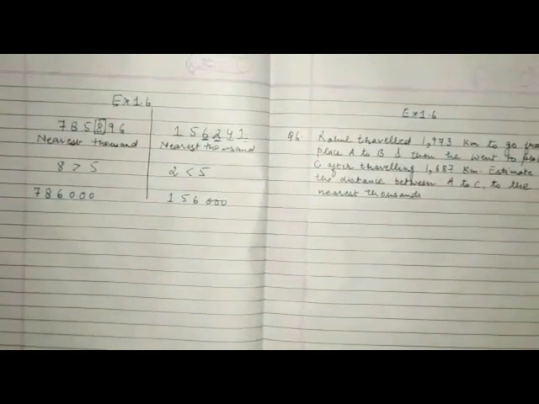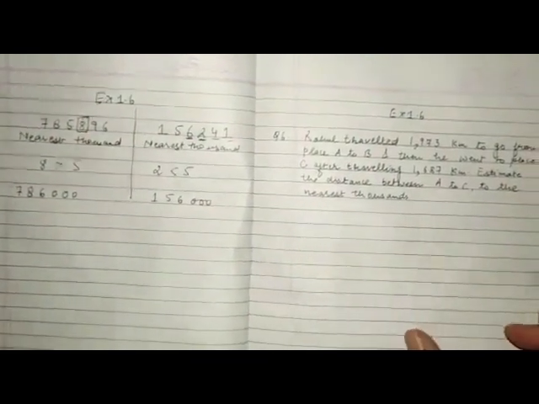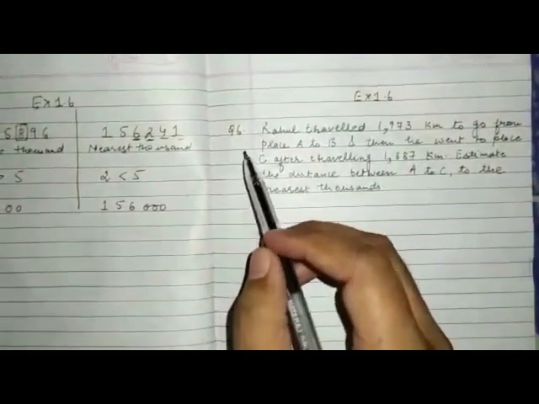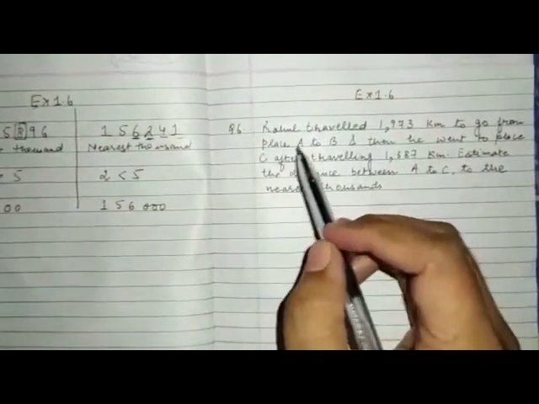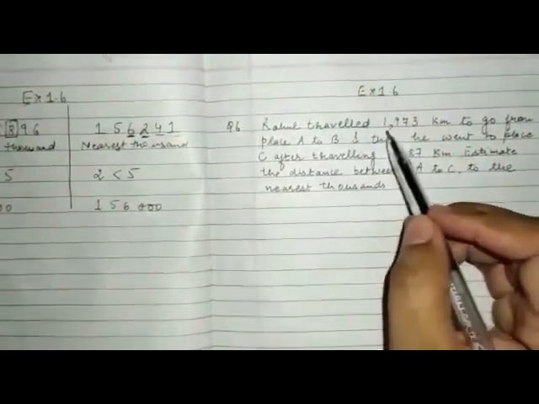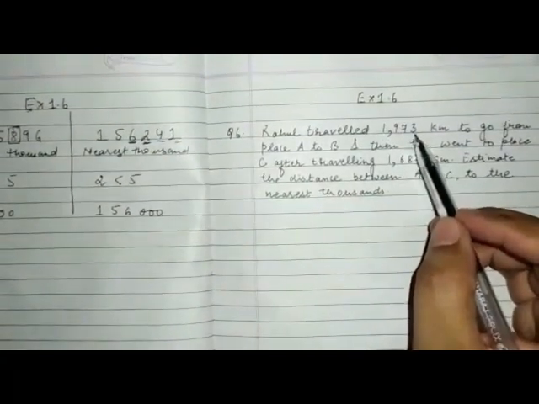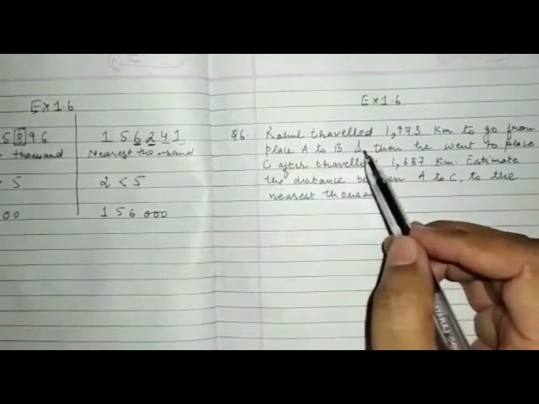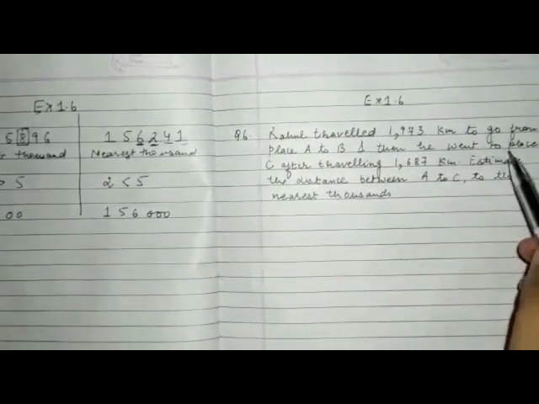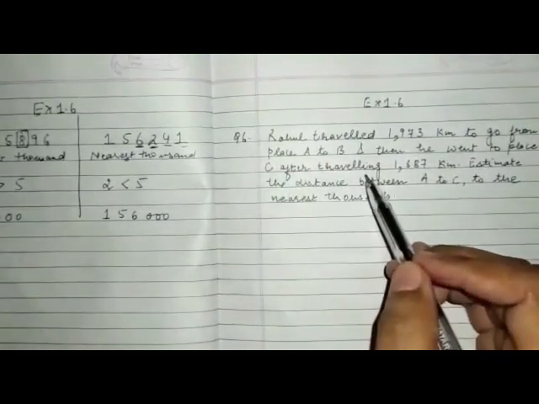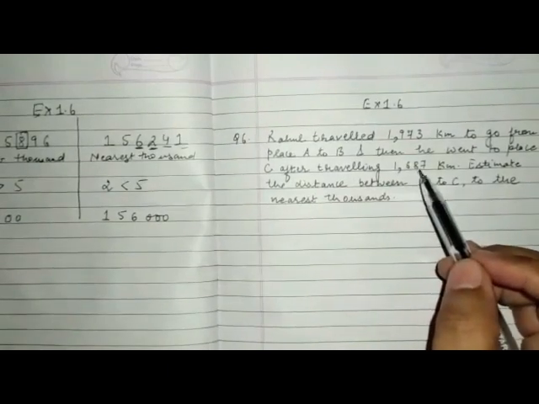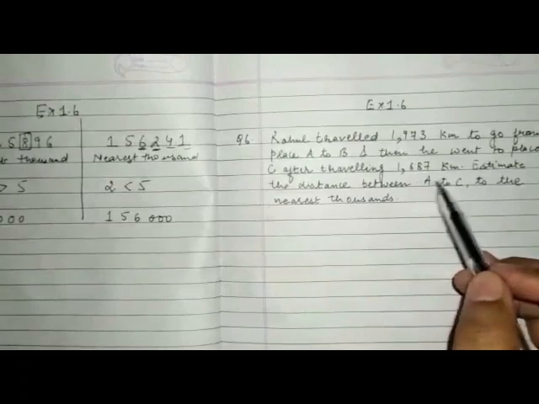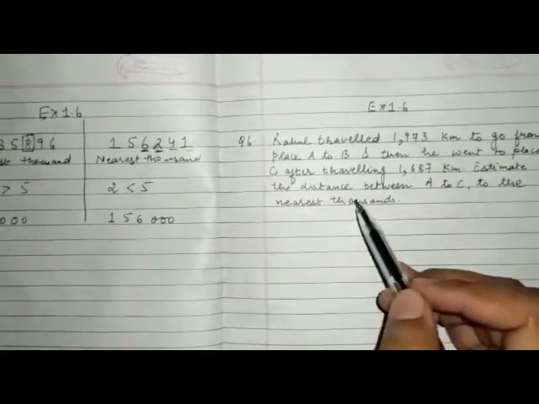Okay students, now let's come to the question. Consider exercise 1.6, question number 6. Rahul traveled 1973 kilometers to go from place A to B, and then he went to place C after traveling 1687 kilometers. Estimate the distance between A to C to the nearest thousand.